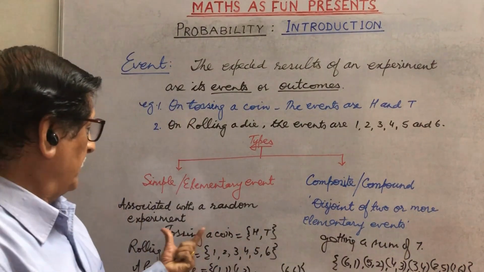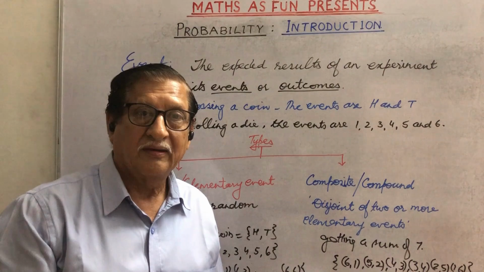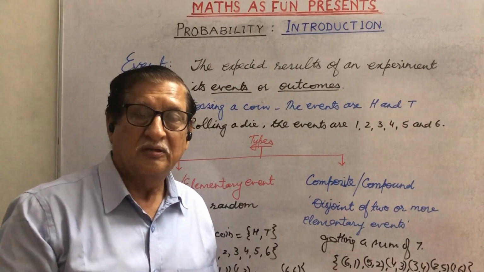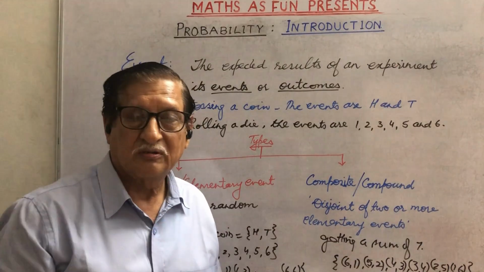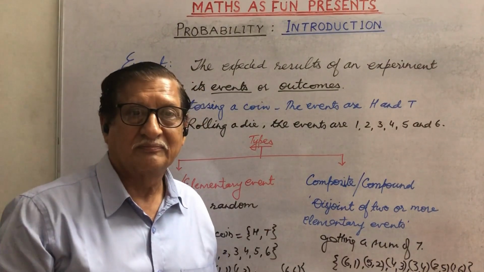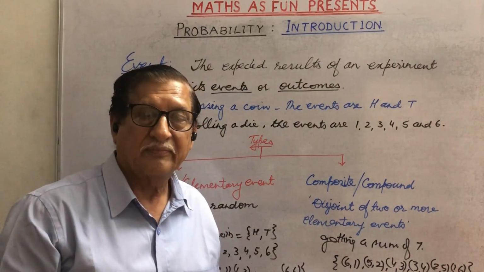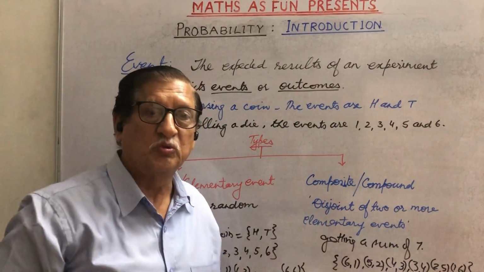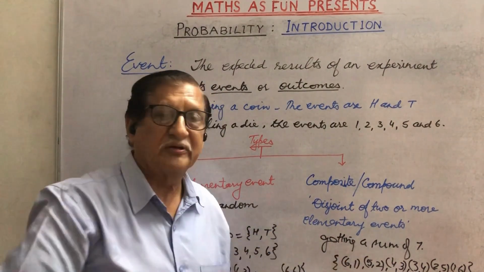Suppose we toss a pair of coins or a coin twice. We are getting 4 elementary events. Both heads, first tail, second head, or first head, second tail, and both tails. But if we say only one head, then this will cover only 2 events, that is HT and TH. They become the compound events. I think with this it must be very clear to you what is the difference between the elementary events and the compound events.